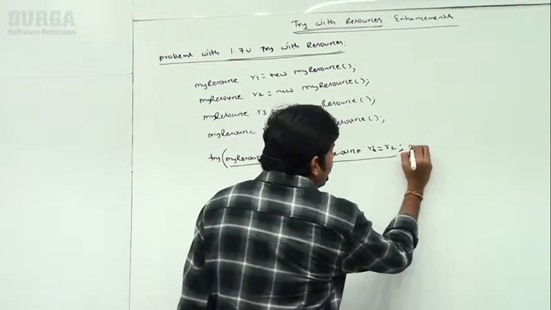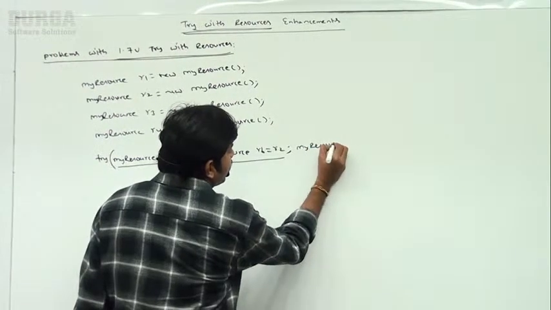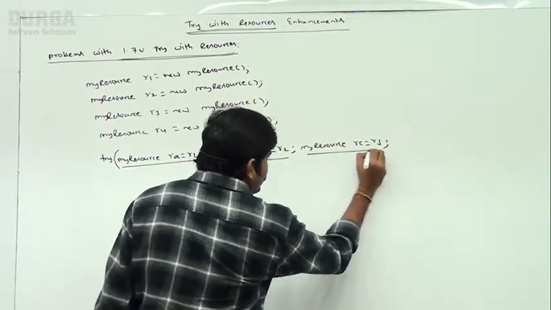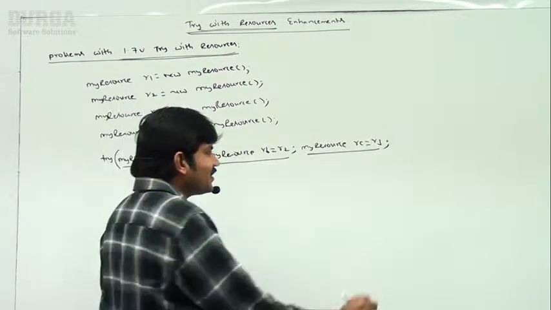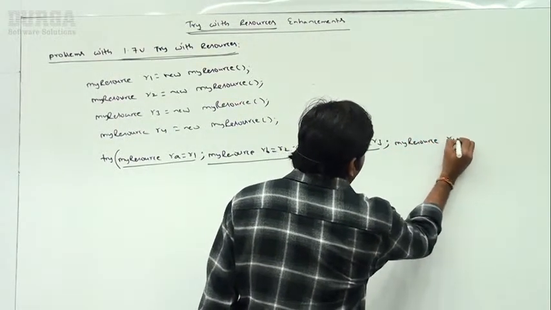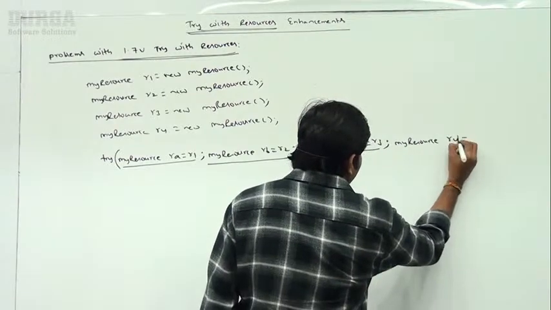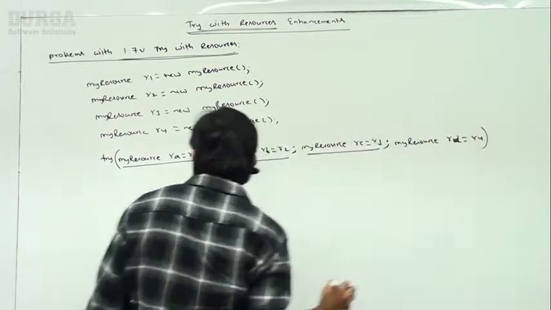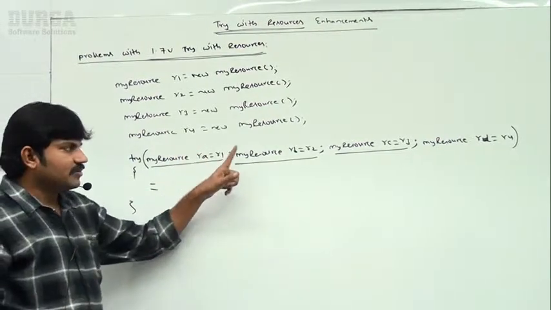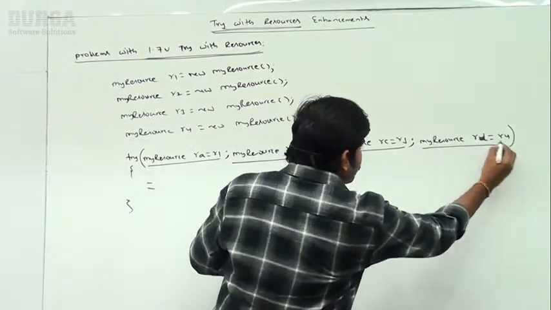Next, MyResource rc is equal to r3 semicolon. Next, MyResource rd is equal to r4. Observe first one, second one, third one, and then fourth one.